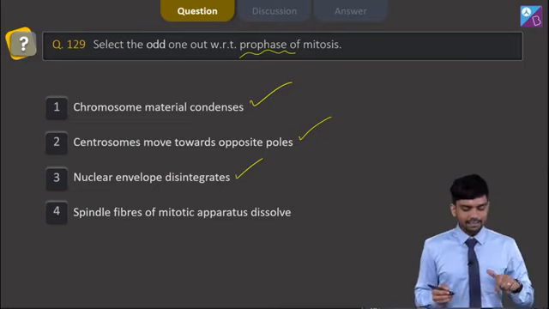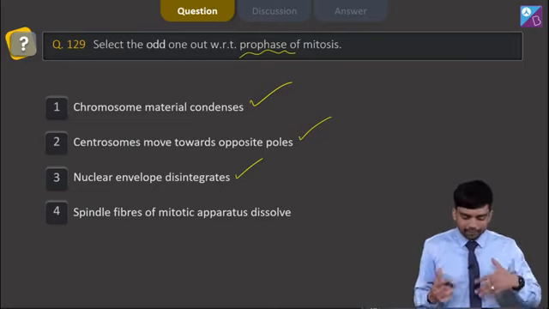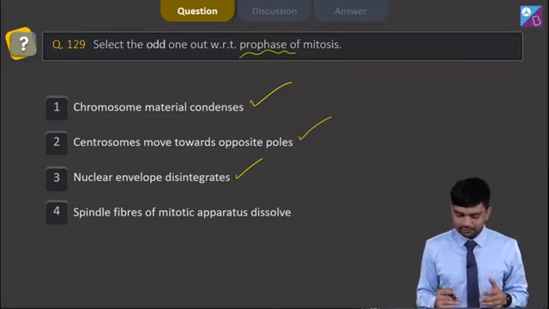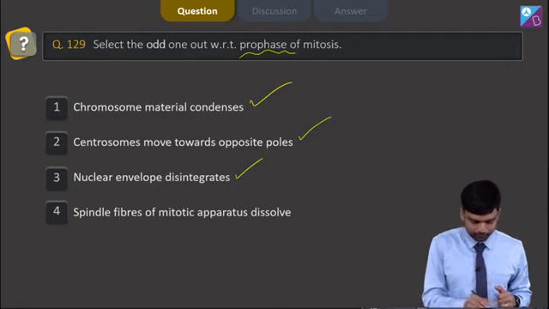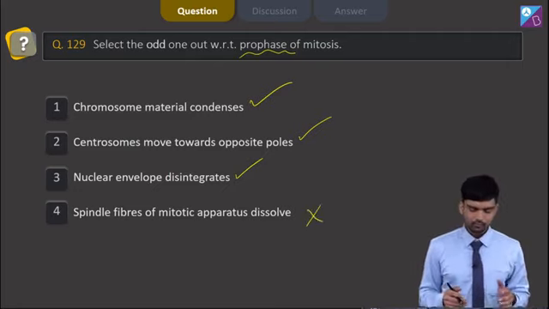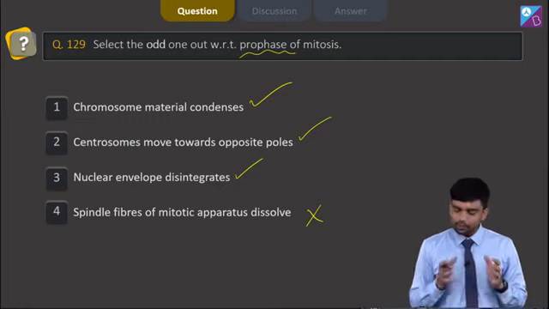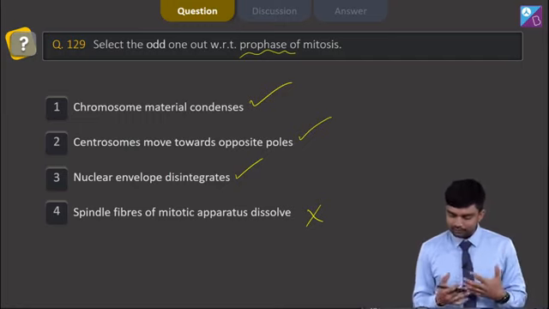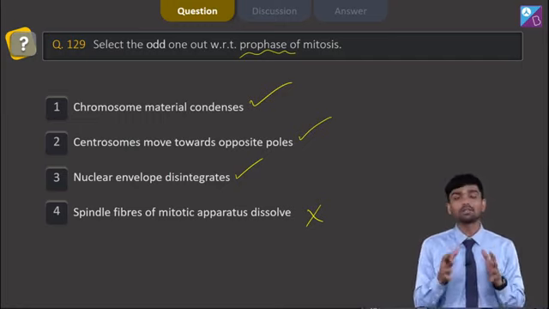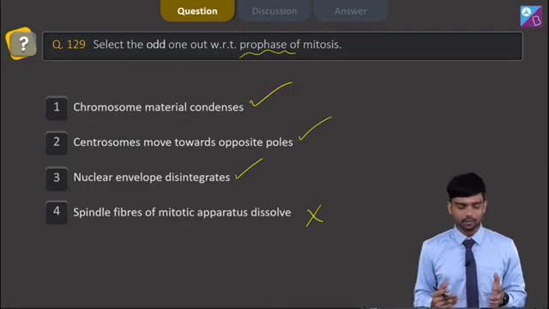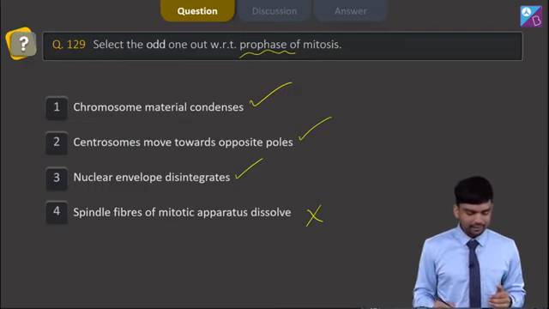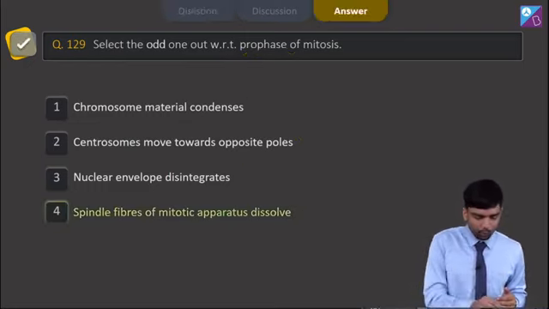The fourth option says spindle fibers of mitotic apparatus dissolve. This is actually wrong, because during prophase, the 2 asters together with spindle fibers form the mitotic apparatus. They don't dissolve here. So we have the right answer as option number 4, which is odd here.